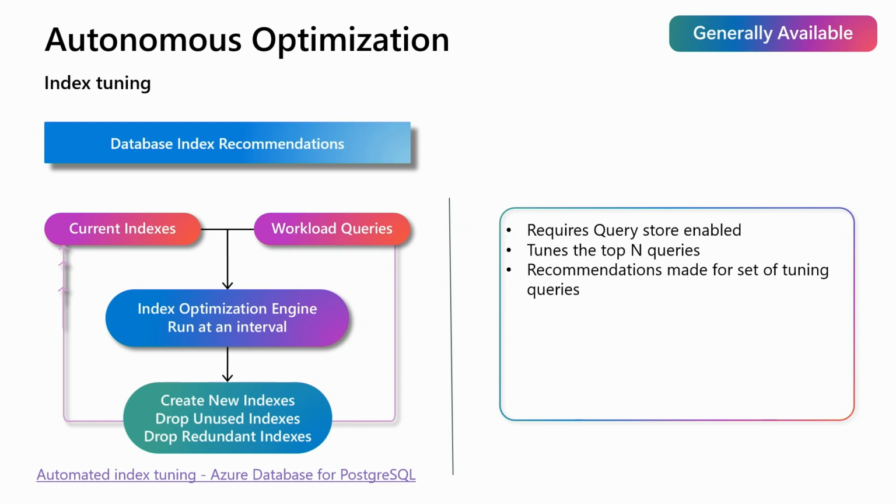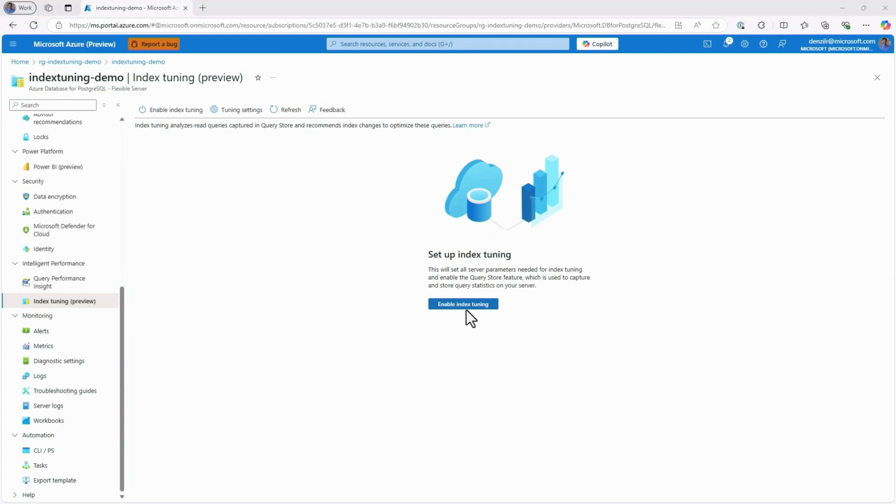Query Store, if you're not familiar, tracks all query execution and is a great way to even baseline your performance, see when plans change and things of that nature. And the recommendations are not on a per query basis. This uses some MSR algorithms to look at the workload as a whole and optimize. Index recommendations are based on the tuning set, not just an individual query. So let's quickly look at the demo on this.